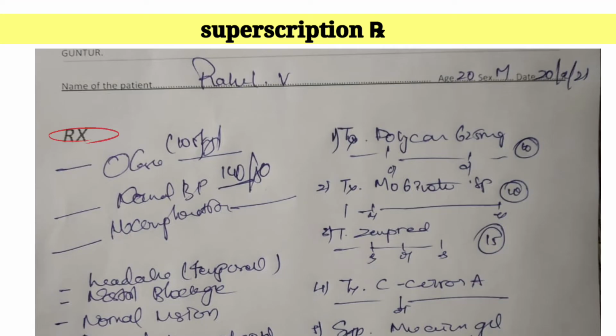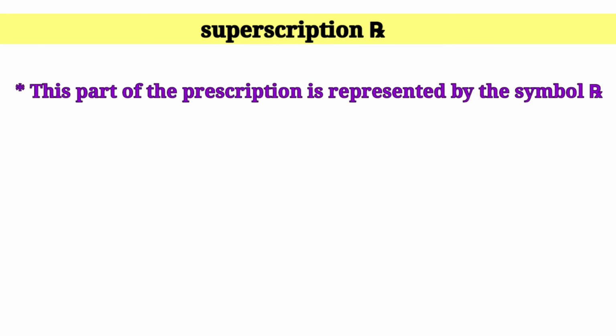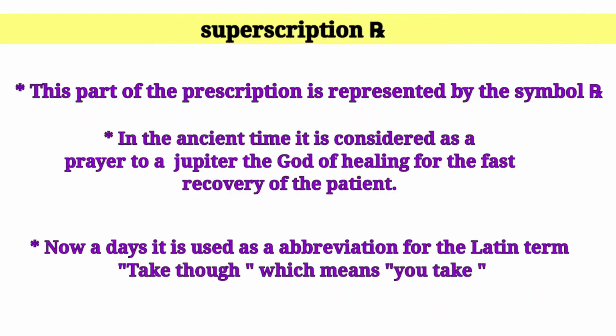Superscription RX. This part of the prescription is represented by the symbol RX. In ancient times, it was considered a prayer to Jupiter, the god of healing, for the fast recovery of the patient. Nowadays, it is used as an abbreviation for the Latin term 'recipe', which means 'you take'.